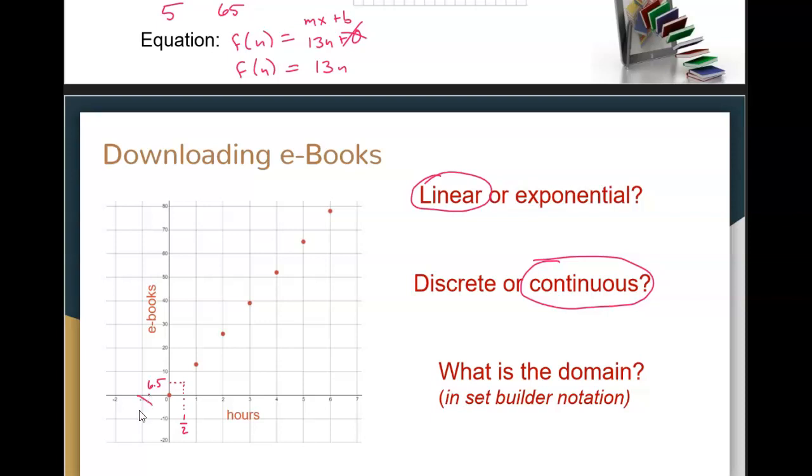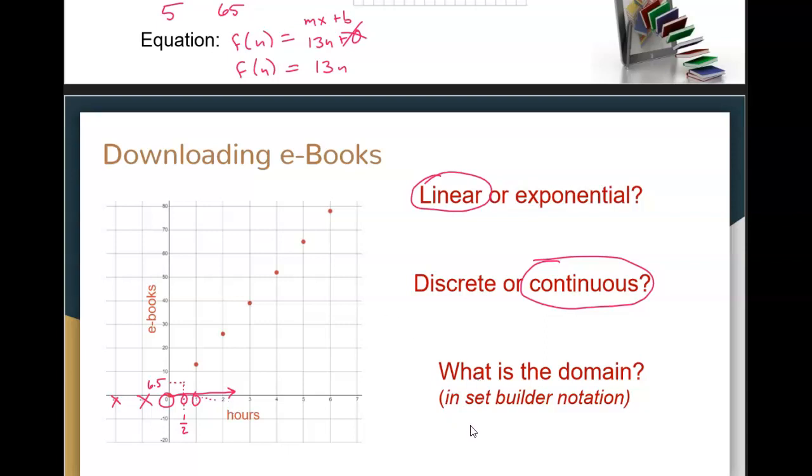And then what is the domain? Well, let's see, negative numbers don't make sense because there's no such thing as -2 hours that we've been downloading stuff. So 0 is a valid one. We said 1/2 is. 1 is. All of these numbers in between 1 and 2, between 0 and 1. So actually everything from 0 up is valid.